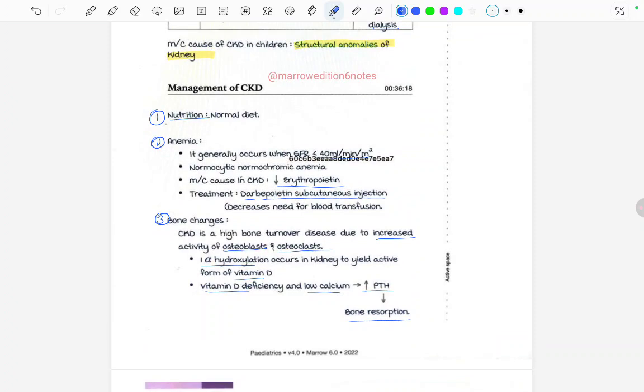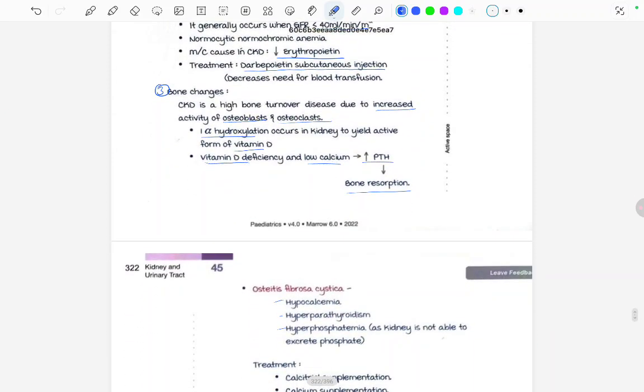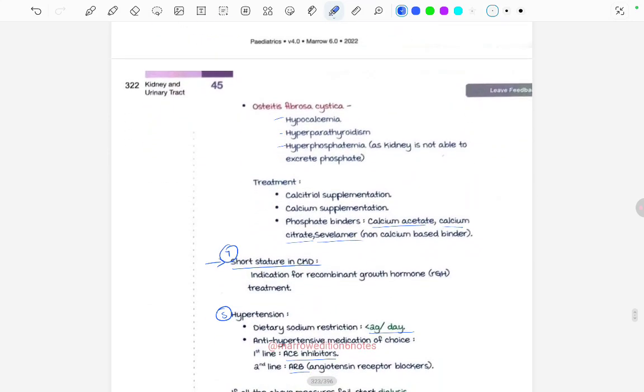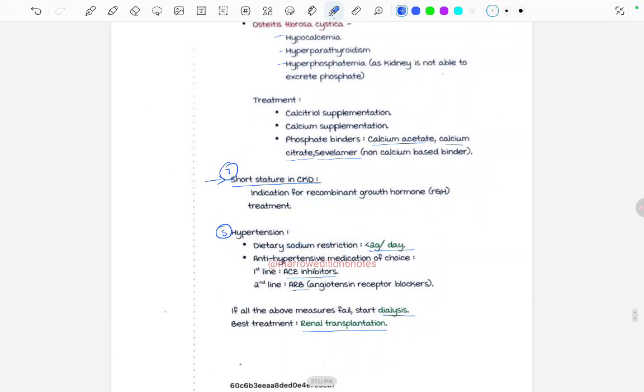Bone changes occur due to increase in the osteoblast and osteoclast activity, and there can be vitamin D deficiency and low calcium, leading to increase in the PTH and bone resorption. Treatment we can give by calcitriol supplementation and calcium supplementation and phosphate binders like calcium acetate and the calcium citrate and the sevelamer. Short stature in the CKD, it is an indication for recombinant growth hormone.